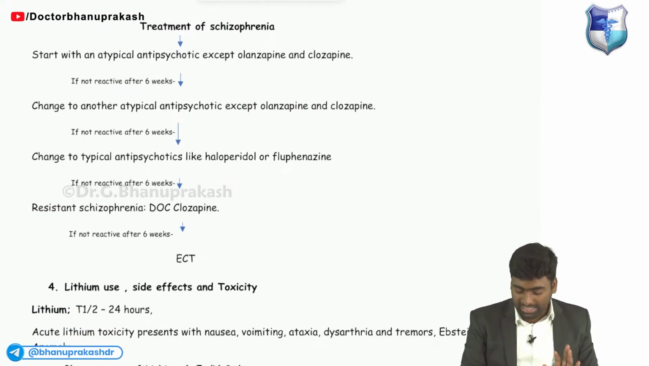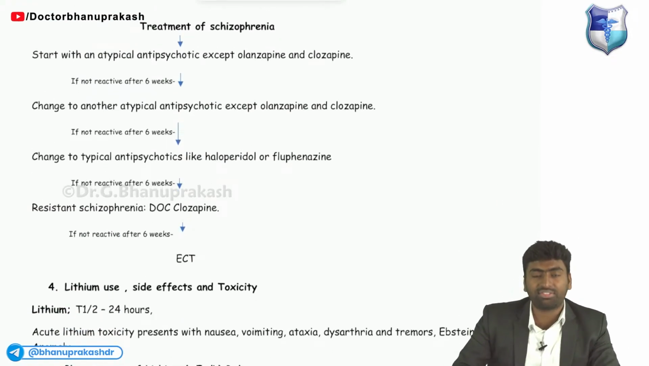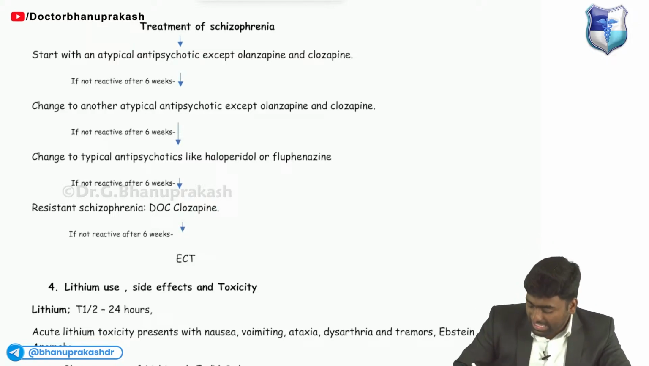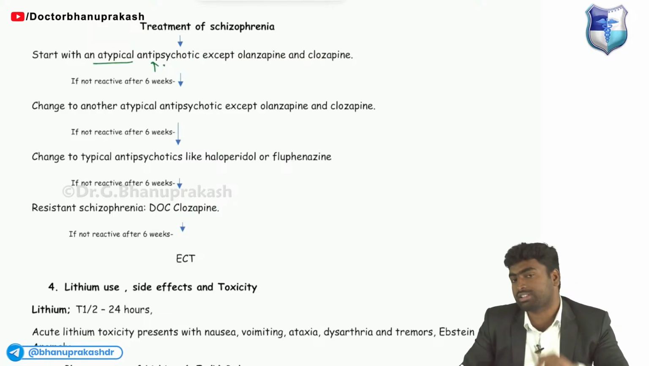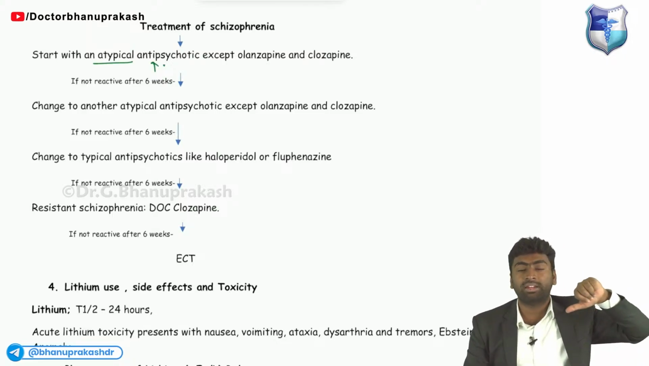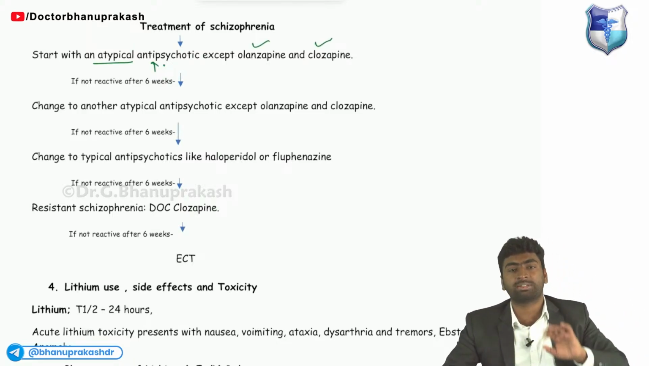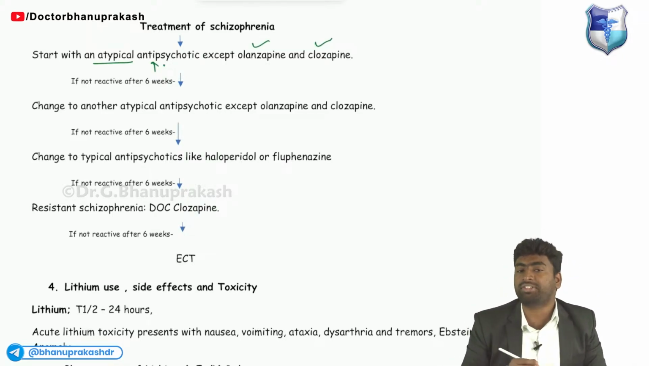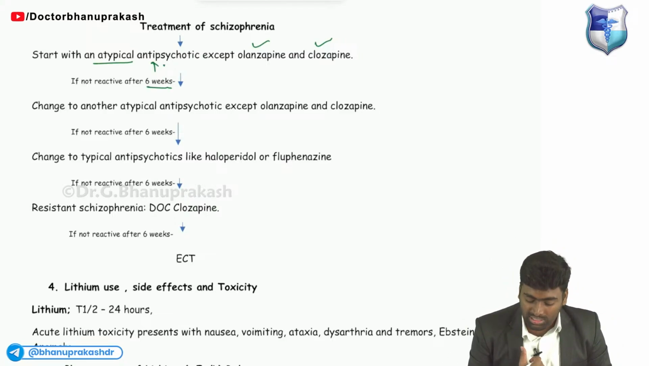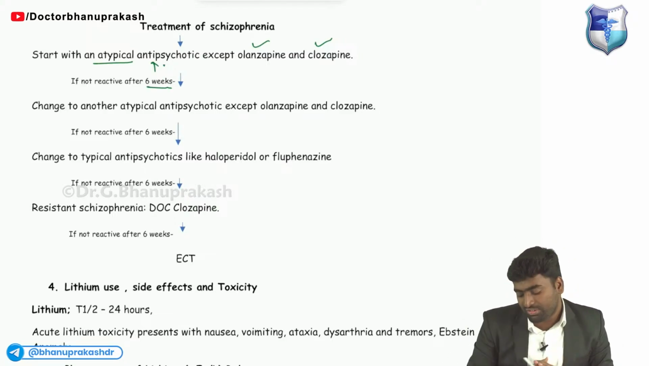Next, about the treatment of schizophrenia. Schizophrenia का usually हम treatment कैसे करते हैं? देखो, in the case of treating schizophrenia, we will start with atypical antipsychotics, like olanzapine, risperidone, ziprasidone, except clozapine. We'll start with them. Then after 6 weeks हम देखेंगे, means after 6 weeks we'll check whether this drug is working for him or not. Okay. फिर उसके बाद हम क्या करेंगे?